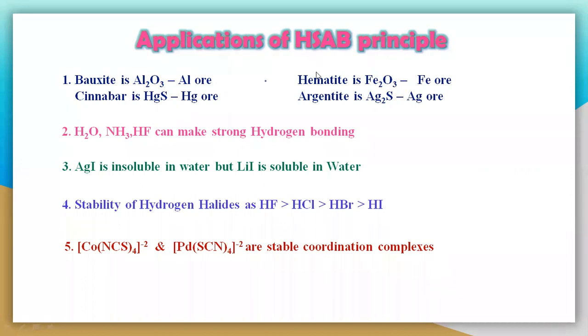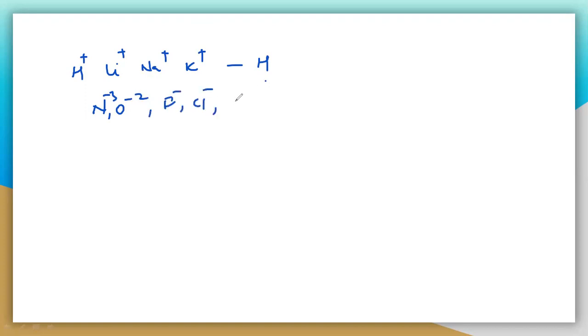I will tell you the major examples that will always come in the exams. Hydrogen plus, lithium plus, sodium plus, potassium plus, these are hard. And in the case of non-metals, nitrogen, oxygen, N3 minus, O2 minus, fluorine minus, chlorine minus.